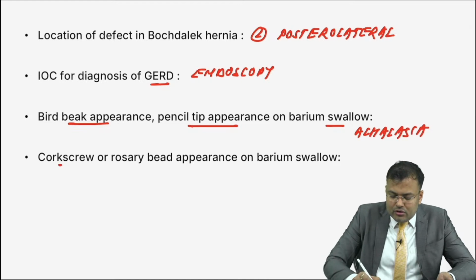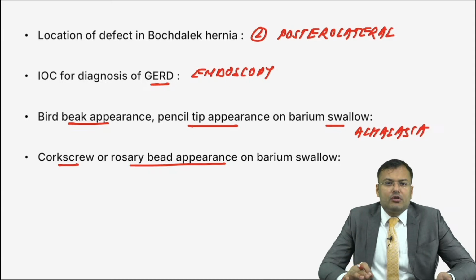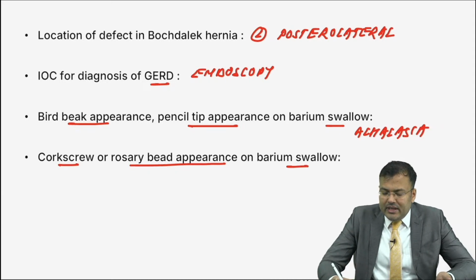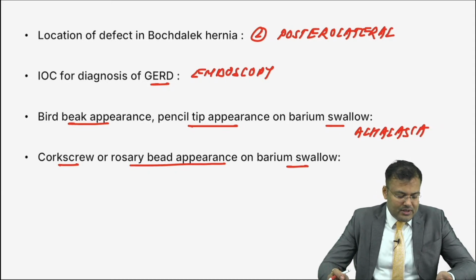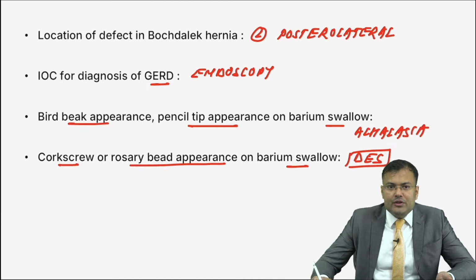Next, corkscrew or rosary bead appearance. Again, this is very, very important. Corkscrew or rosary bead appearance on barium swallow. It is seen in which condition? Very good, Vinay, Saikat Ghosh, it is diffuse esophageal spasm. Very good, diffuse esophageal spasm.